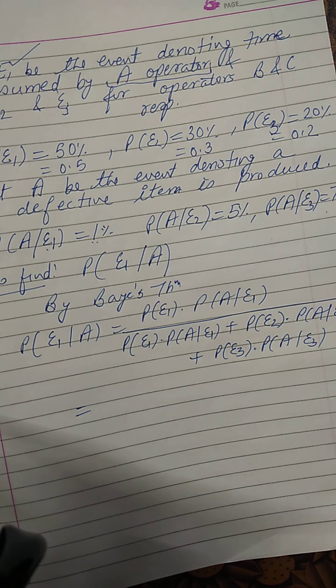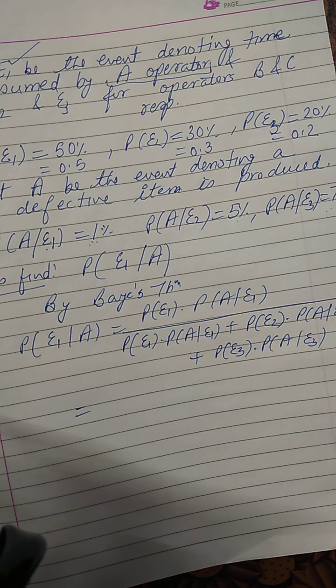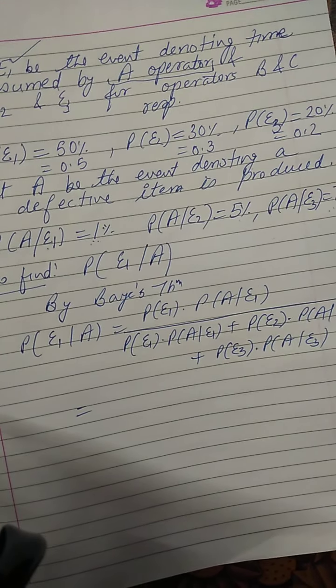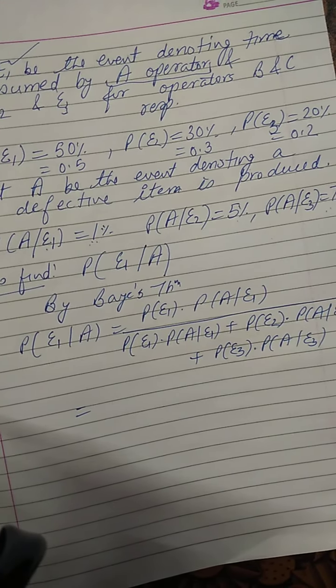Sum number 12 is now: a card from a pack of 52 cards is lost. Okay, one card is lost. From the remaining cards of the pack, 2 cards are drawn and are found to be both diamonds, right? Find the probability that the lost card is a diamond, okay? Now diamond is a suit, so there are 13 diamonds. So we have to find the probability that the lost card is a diamond.